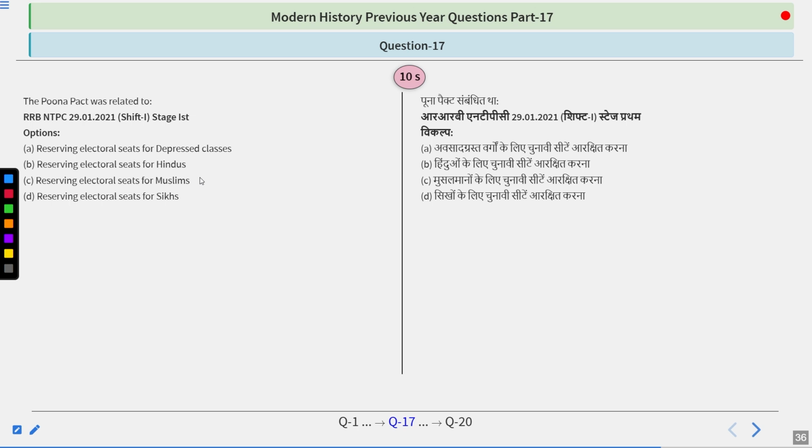The Pune Pact was related to, options are: reserving electoral seats for depressed classes, reserving electoral seats for Hindus, reserving electoral seats for Muslims, and reserving electoral seats for Sikhs. So think about it.